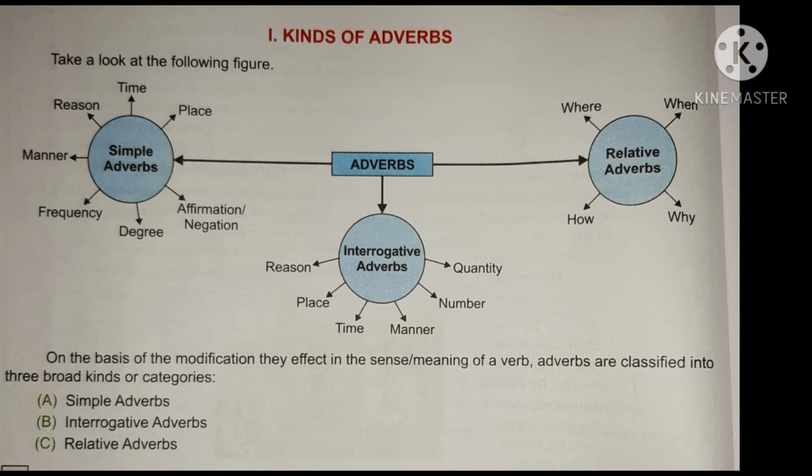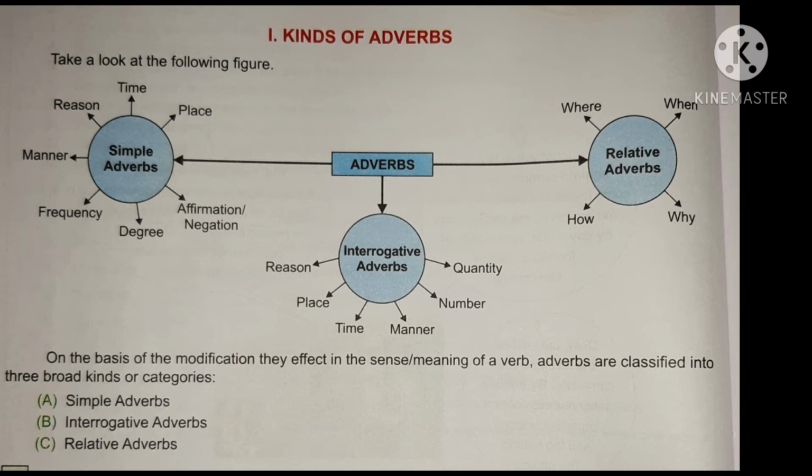And now we can focus on the next adverb, that is the interrogative adverb. The word interrogation itself shows that it is asking a question. Interrogation means asking a question, probing a question. So these adverbs will always make a question. And they are also WH words, and will be seen at the beginning of the sentence.